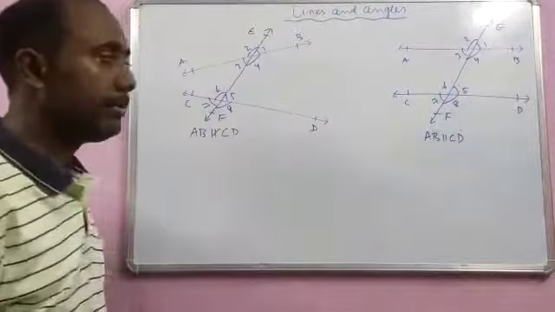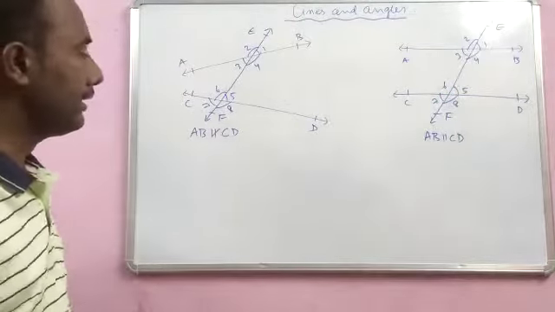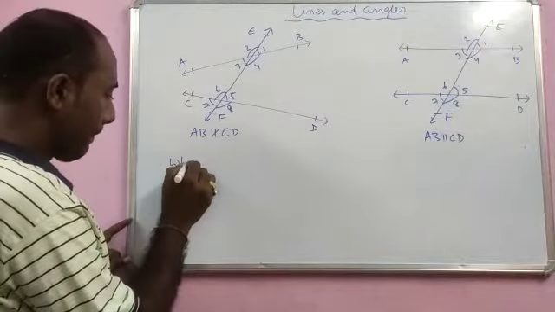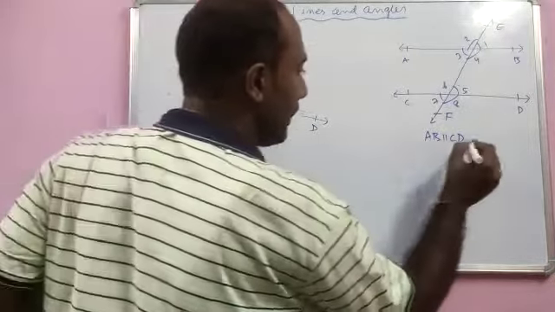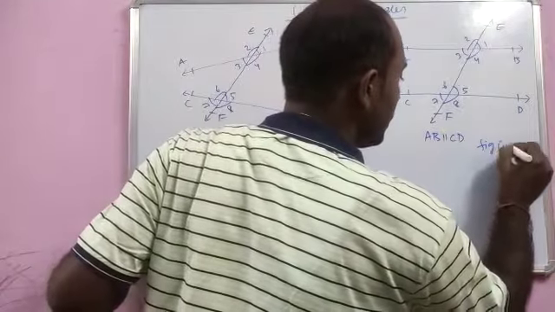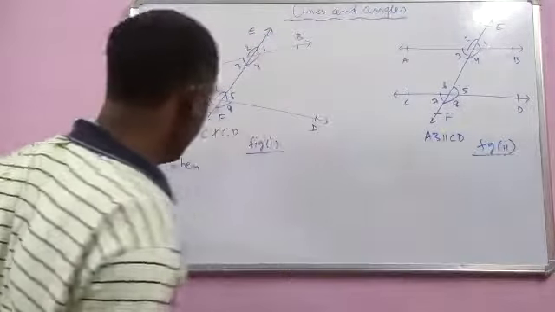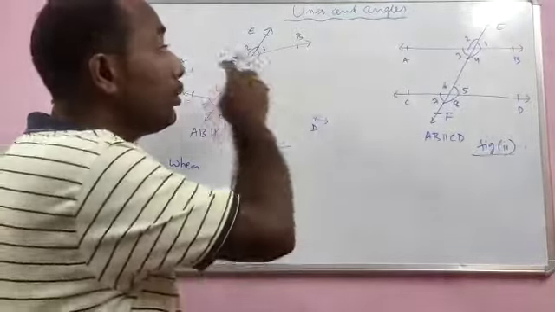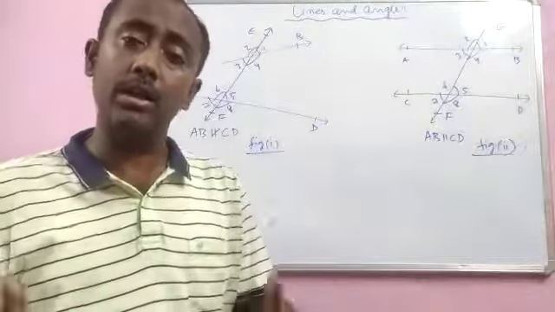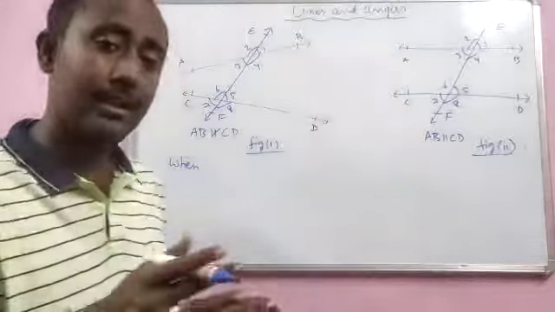Now when this is your figure 1 and this is your figure 2, what we have to understand next is what are the pair of angles which are formed when two lines, whether they are parallel or not parallel, are intersected by a transversal.